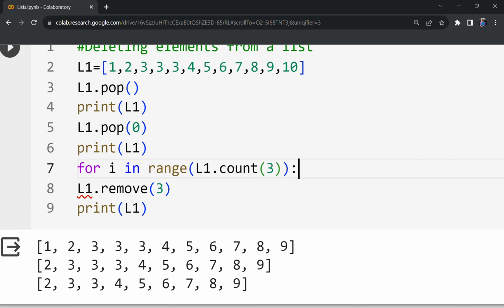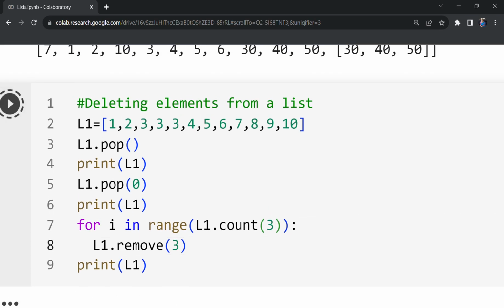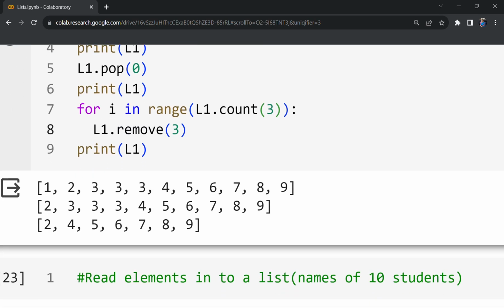So for I in range 3, what we will do is remove all the 3s. Remove 3 for 3 times. Then this should remove all the occurrences of 3. Yes. So this is how you can remove all the occurrences of one particular element.